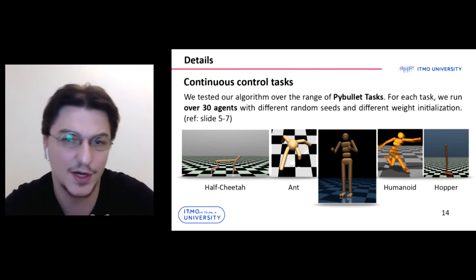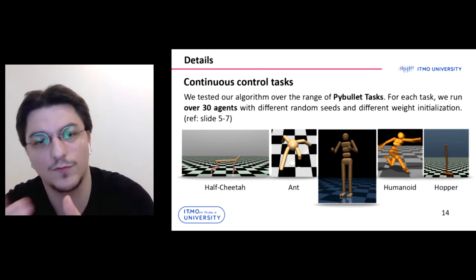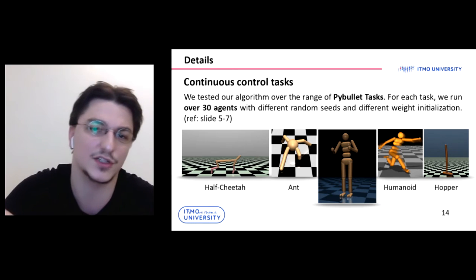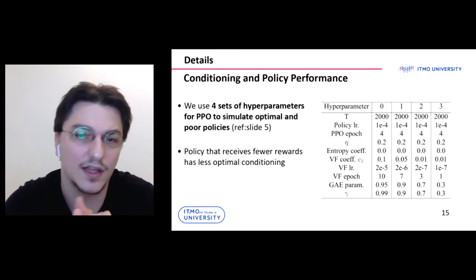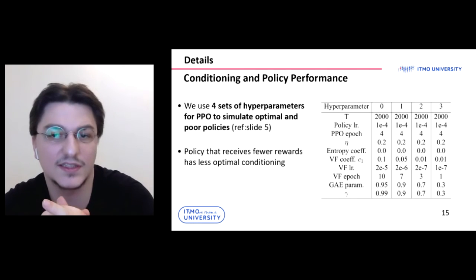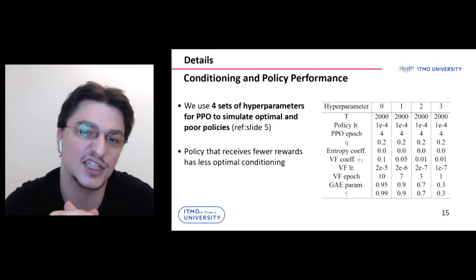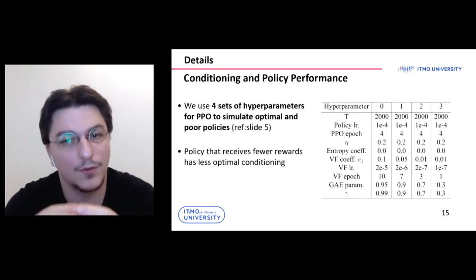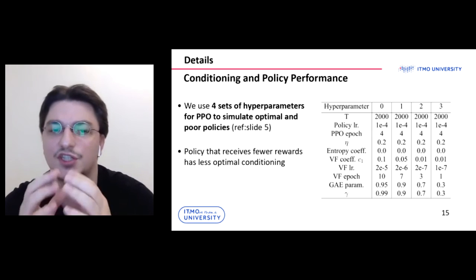Part of our experiments was done on a range of PyBullet tasks, and for each task we ran over 30 agents with different random seeds and different weight initialization. We analyze the behavior of the conditioning on the different policies that are set by different sets of hyperparameters and see the correspondence between the conditioning and the ratio of the achieved rewards.